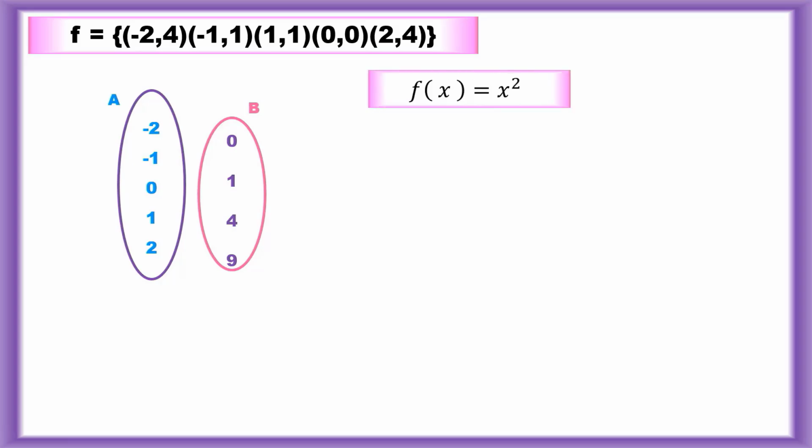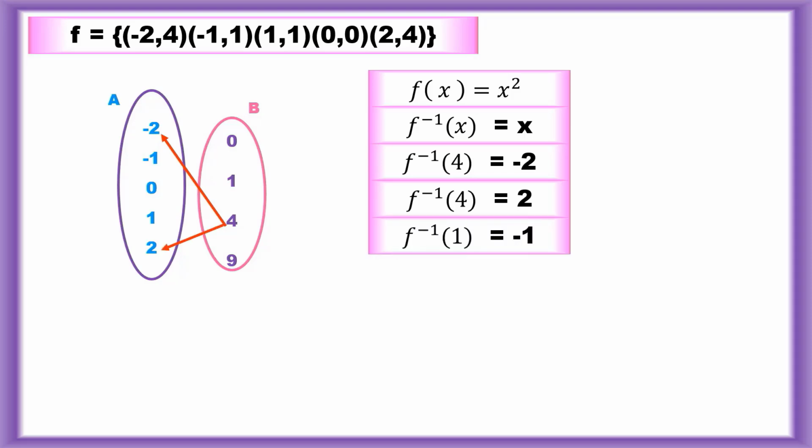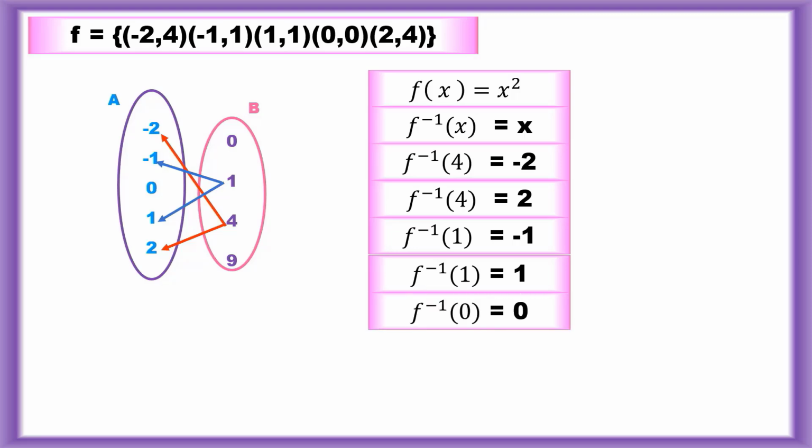f of x is equal to x square. f inverse of 4 is equal to minus 2, that is, the pre-image of 4 is minus 2, and f inverse of 4 is also 2. f inverse of 1 is equal to minus 1, and f inverse of 1 is also 1. f inverse of 0 is equal to 0.